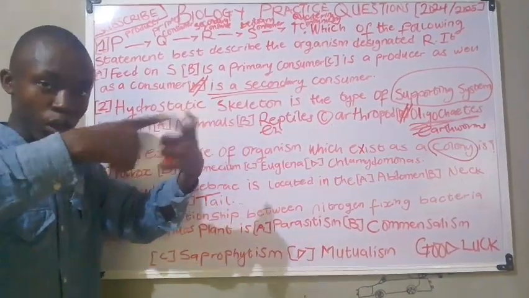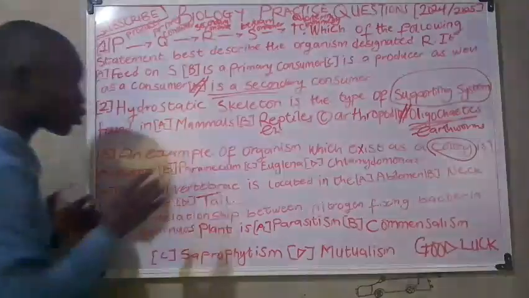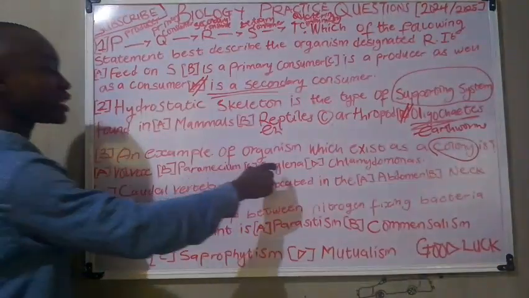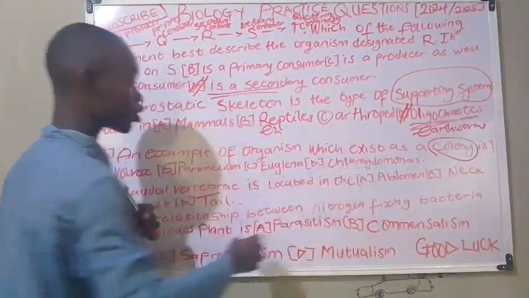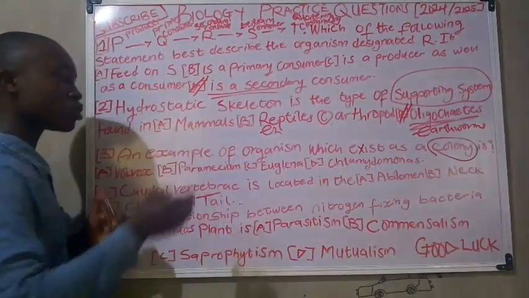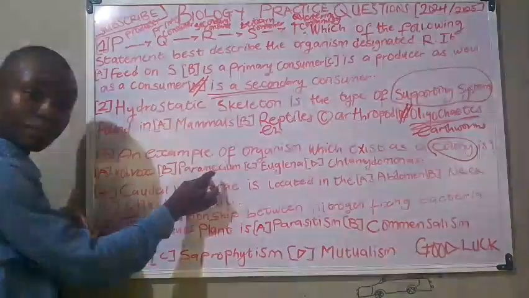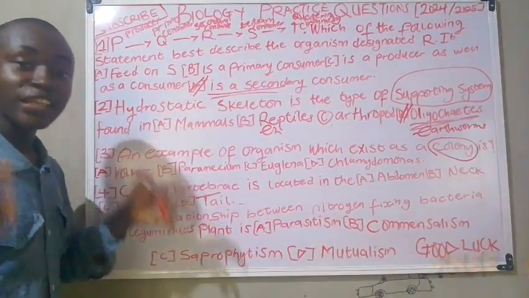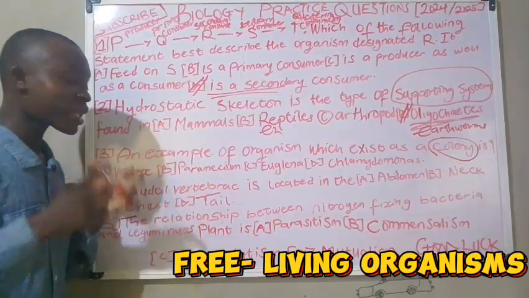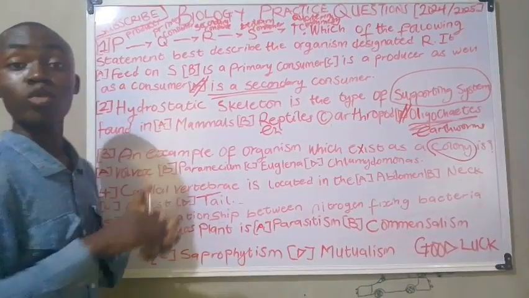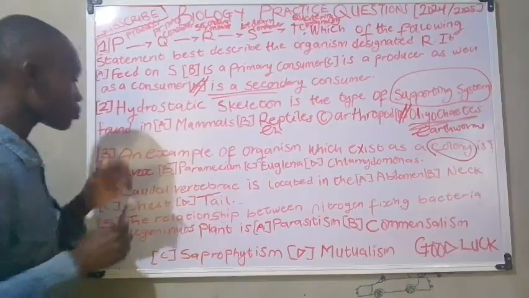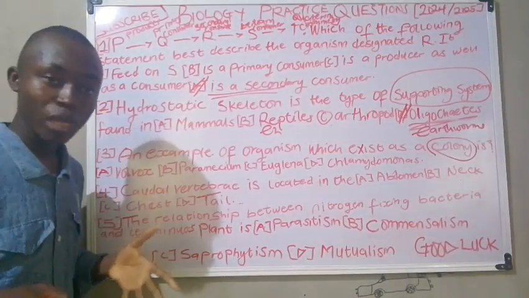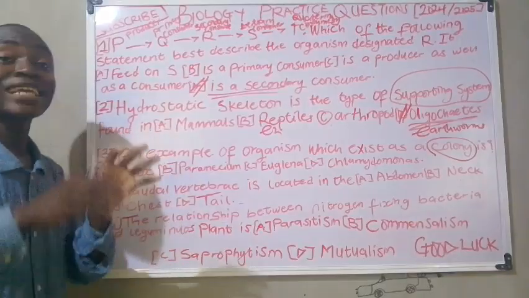Now moving on to the options, we have Volvox, Paramecium, Euglena, and Chlamydomonas. Option B, option C, and option D are free living organisms, and they are regarded to be single cells. Now option A is multicellular and they live in groups.